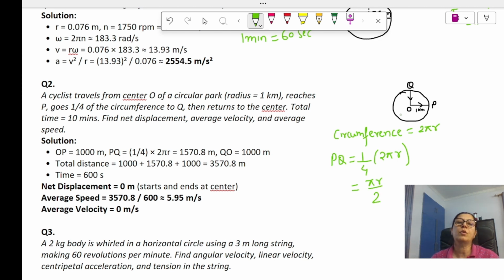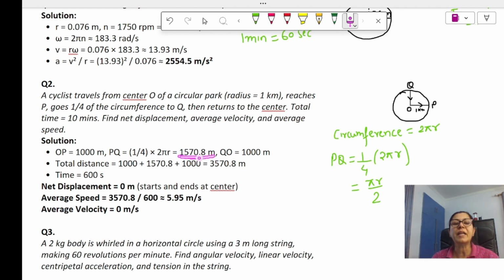Correct? Okay. Now, first we'll write what all things are given. OP is given as 1000 meters. Again it is given in kilometers, but we have to convert it into the standard unit, meter. PQ is 1/4 of 2 pi r, that is pi r by 2. We'll just substitute the values.